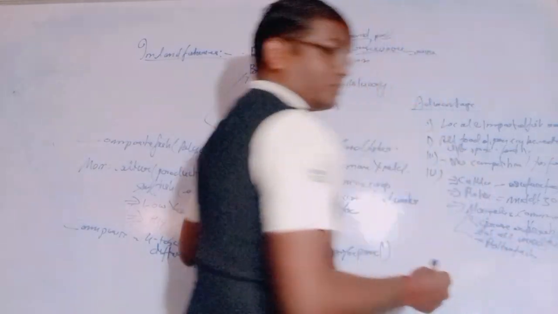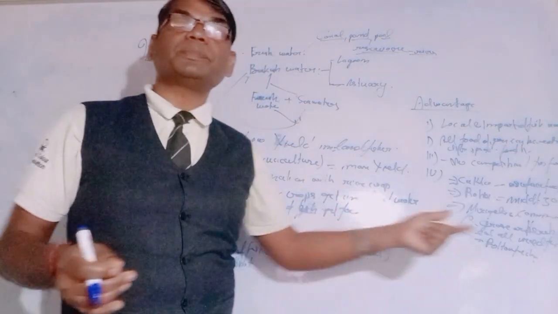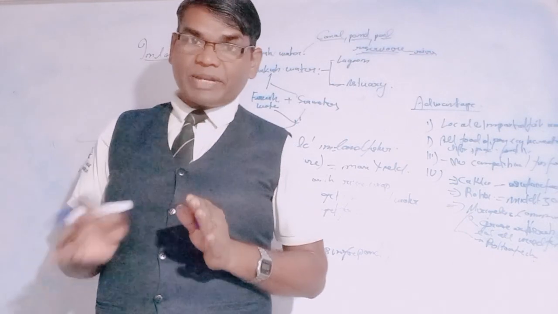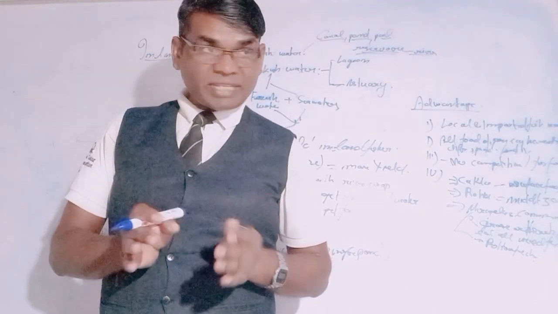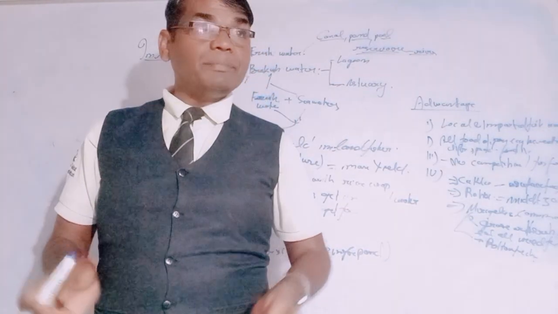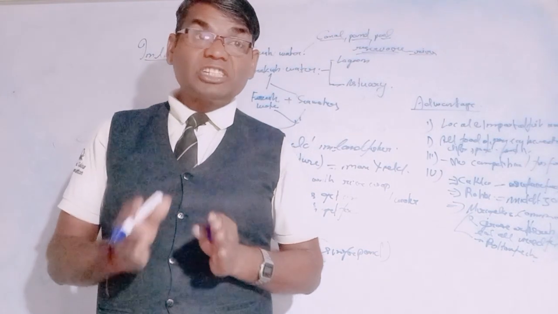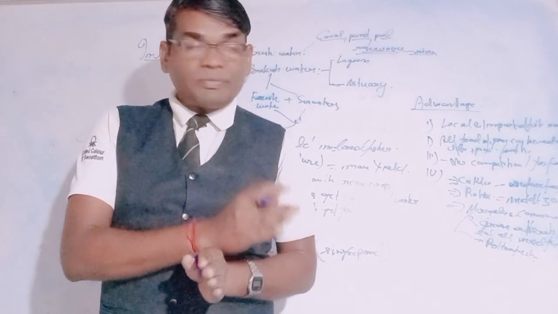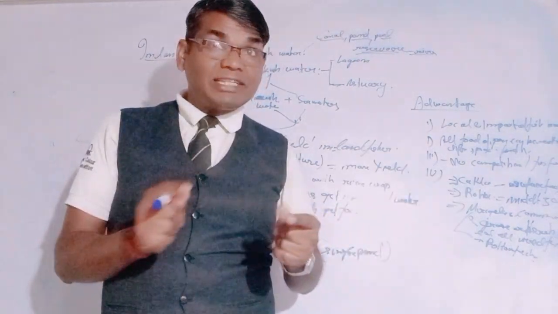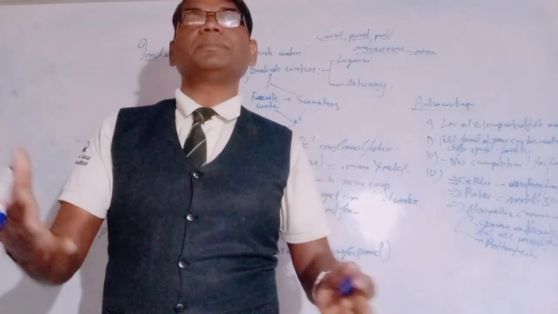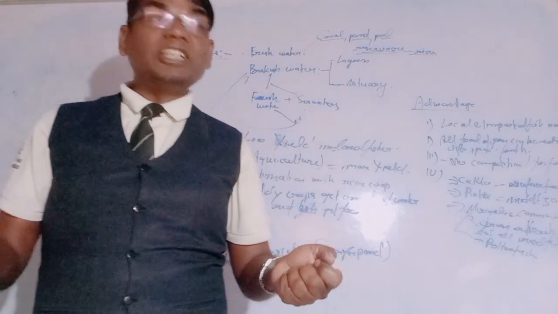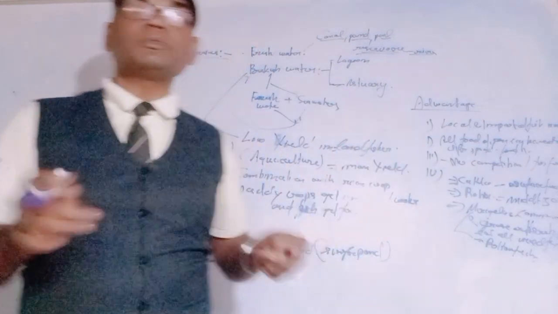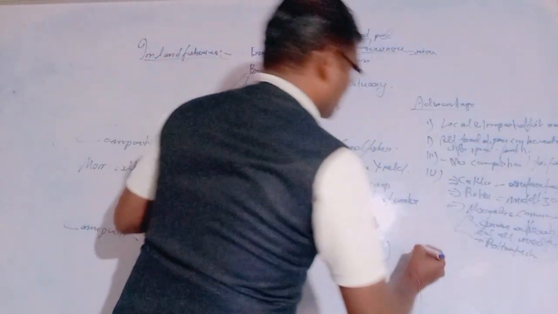So whatever bottom food is available, it will be consumed. That means all types of fishes live in different zones, and different zones have different types of food habits. So they will properly consume all types of the foods completely, and we have no loss. Now we will discuss the disadvantages of this business.